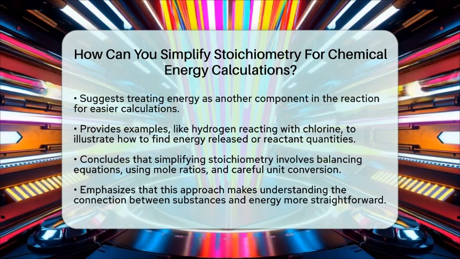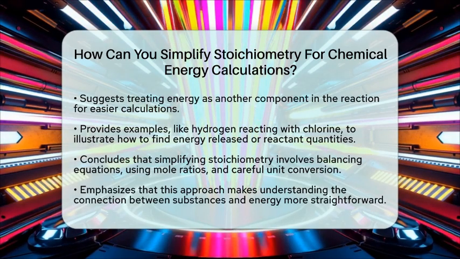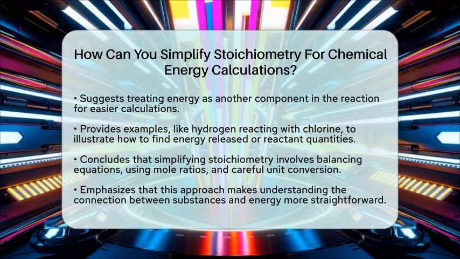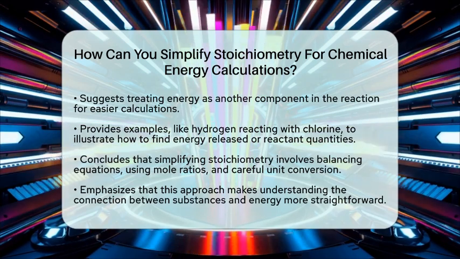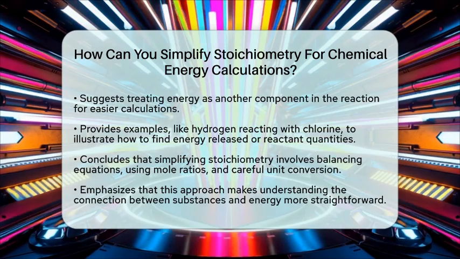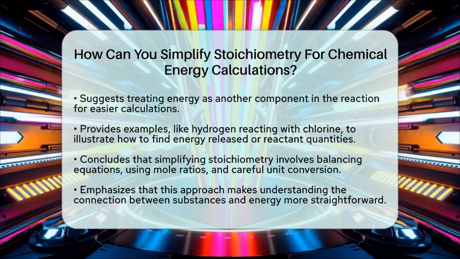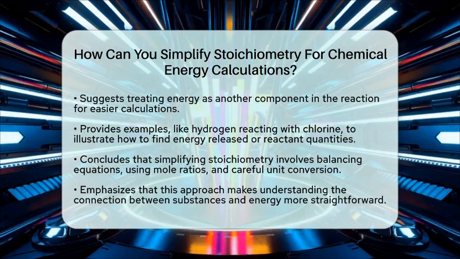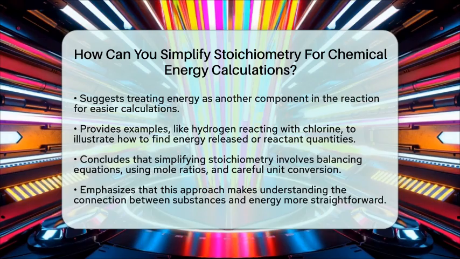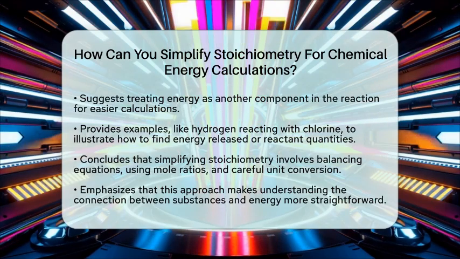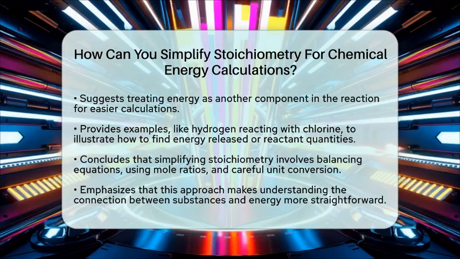It's especially useful in real-world situations like calculating fuel energy, understanding heat in engines, or figuring out energy needs in factories. In short, simplifying stoichiometry for chemical energy calculations means balancing the reaction, treating energy as part of the equation, using mole ratios consistently, and converting units carefully. This way, you can see how energy and substances connect in any chemical reaction, making thermodynamics much more approachable.